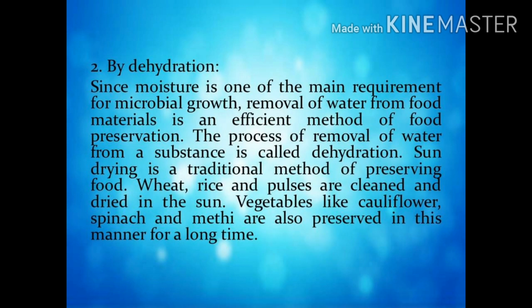By dehydration. Since moisture is one of the main requirements for microbial growth, removal of water from food materials is an efficient method of food preservation. The process of removal of water from a substance is called dehydration. Sun drying is a traditional method of preserving food. Wheat, rice, and pulses are cleaned and dried in the sun. Vegetables like cauliflower, spinach, and methi are also preserved in this manner for a long time.